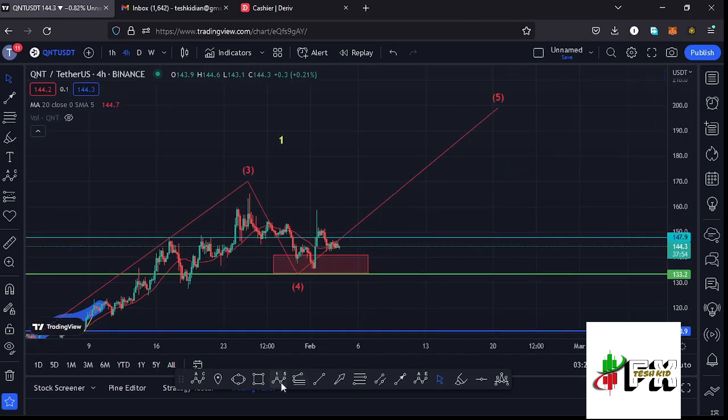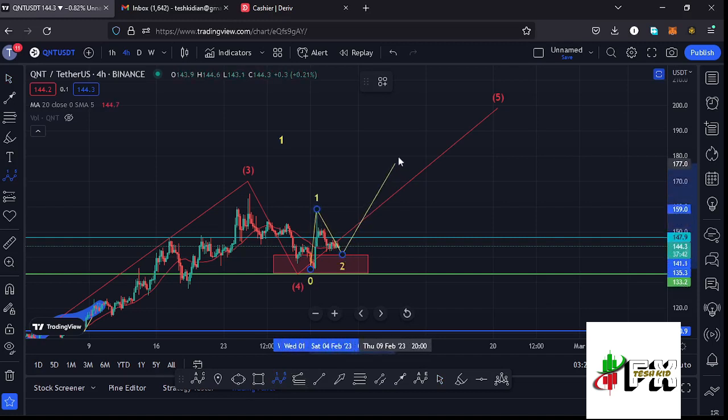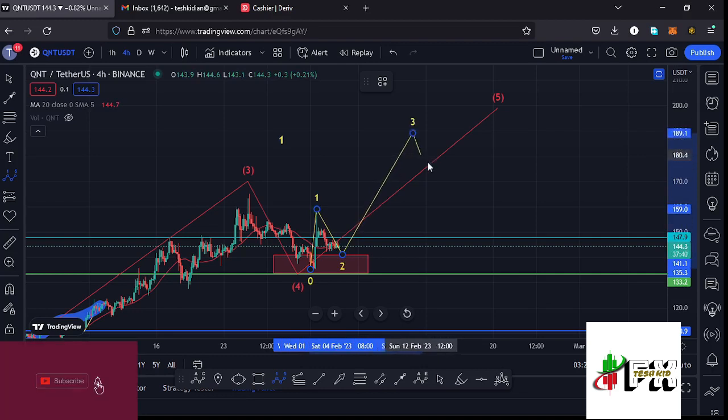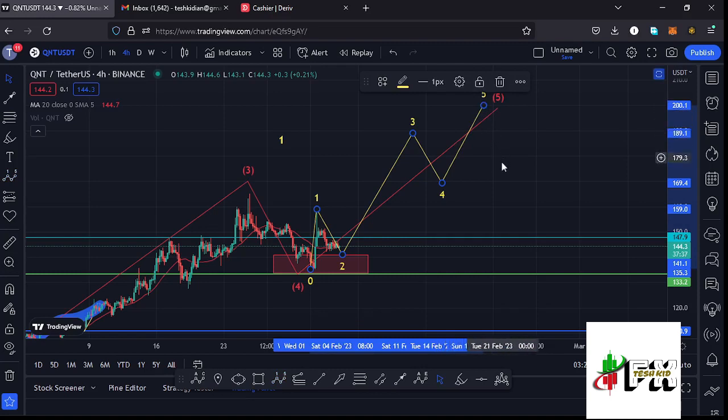And we have an Elliott wave structure that we are obeying, where we can term this as the first wave to the upside, making its peak at around the $159 mark. Then we saw this corrective structure in the formation of that wave 2. Then I'm expecting a wave 3 very soon, before we can expect a wave 4, and then a wave 5 to fully maximize the formation of this wave 5.